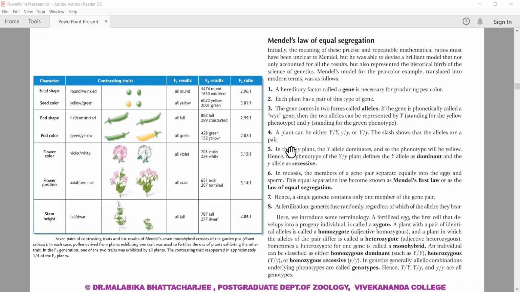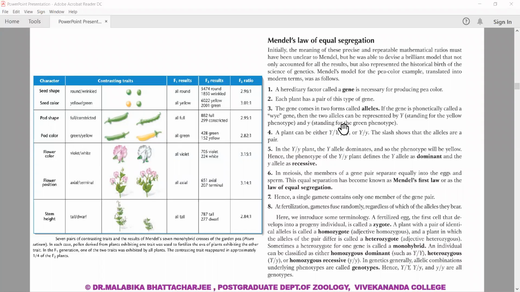Now let's come to the writing part. A plant can be a homozygote, Y/Y, which is a dominant trait, or y/y, which is a recessive trait. This is homozygous recessive, and this is heterozygous. This is how the alleles are written: a capital Y / capital Y. If it is a dominant trait, we write it as capital Y, and with respect to capital Y, the small y is written.